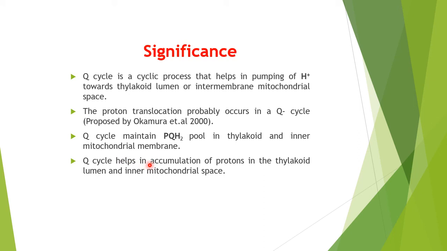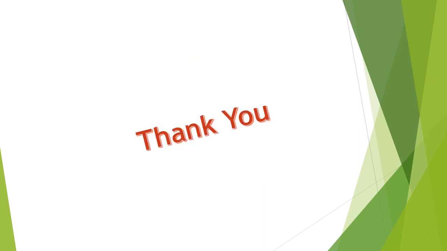And the Q cycle helps in accumulation of protons in the thylakoid lumen and inner mitochondrial space, which of course results in the generation of the proton motive force, and then that force is used during the efflux of the protons towards the matrix side or towards the stroma side, which results in the coupling of ADP with inorganic phosphate and leads to the production of ATP during photophosphorylation or during oxidative phosphorylation.